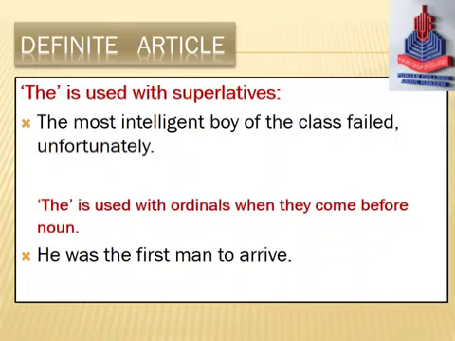When ordinals are followed by a noun, then we have to put the article before ordinals. He was the first man to arrive. The second man in the row stood up.